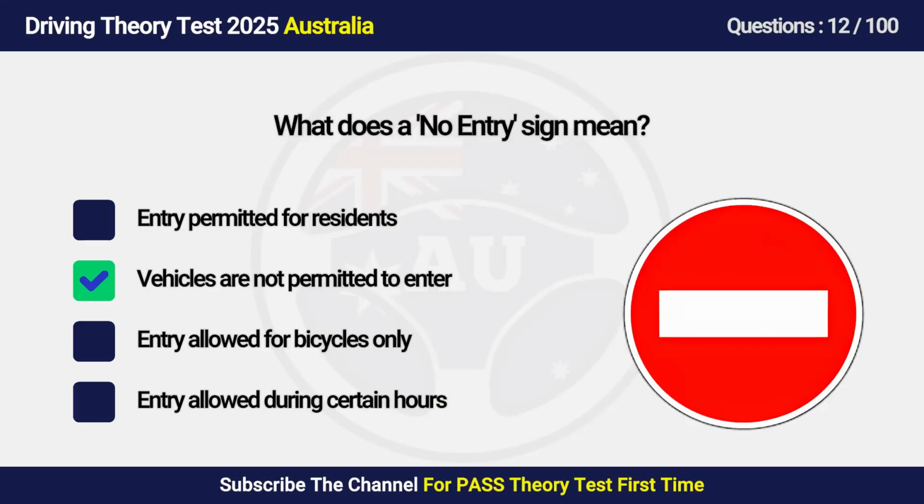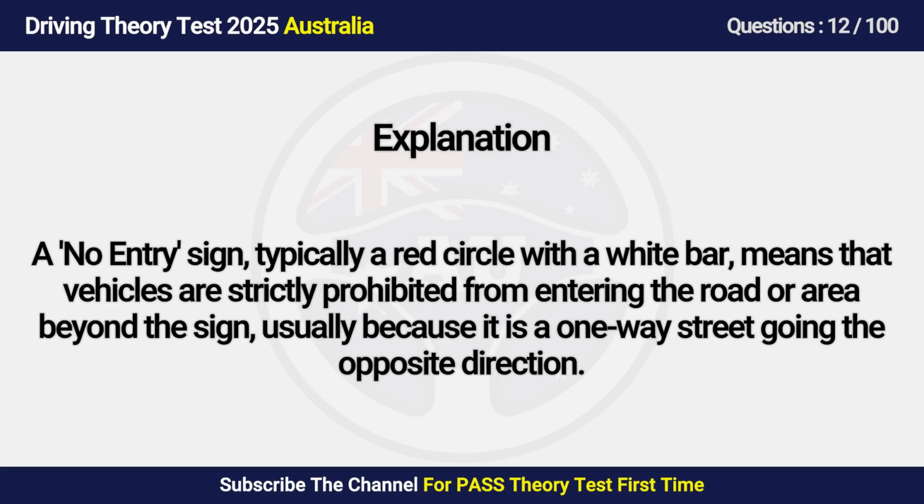Answer is B. Vehicles are not permitted to enter. A no entry sign, typically a red circle with a white bar, means that vehicles are strictly prohibited from entering the road or area beyond the sign, usually because it is a one-way street going the opposite direction.